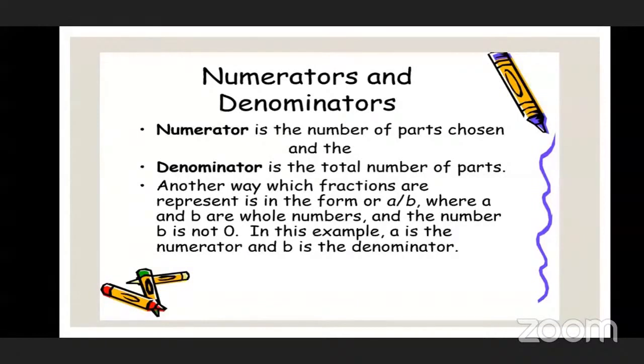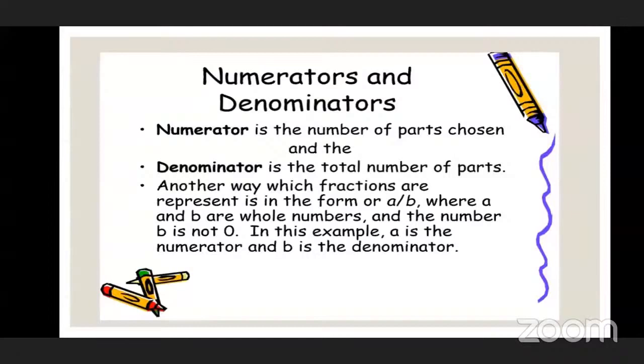You have taken 3. These are the parts which we have chosen from the total number of chocolates. 3 is the numerator.